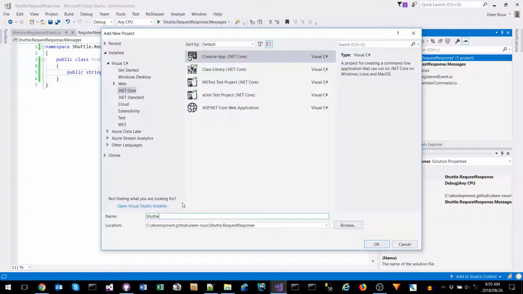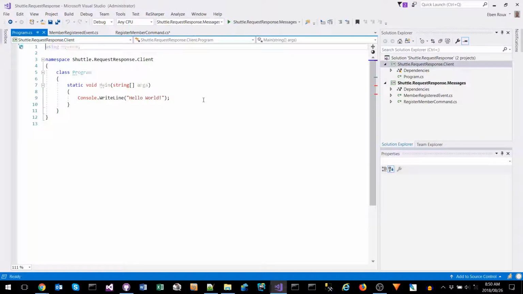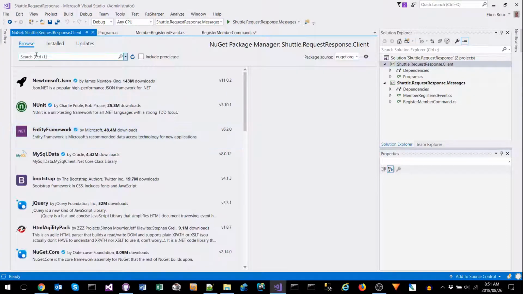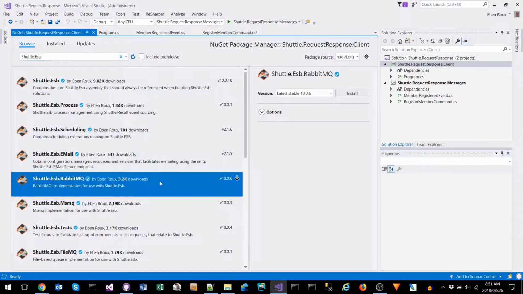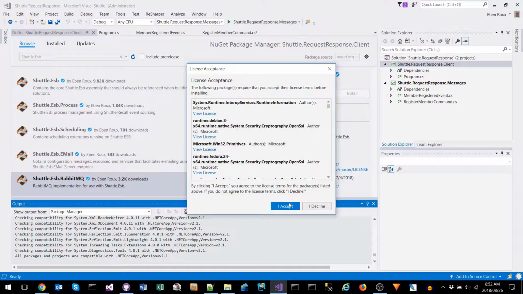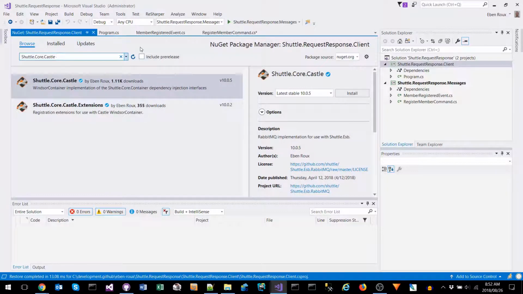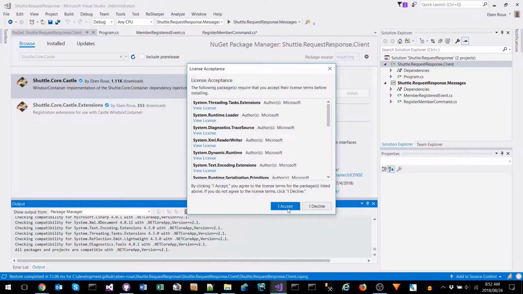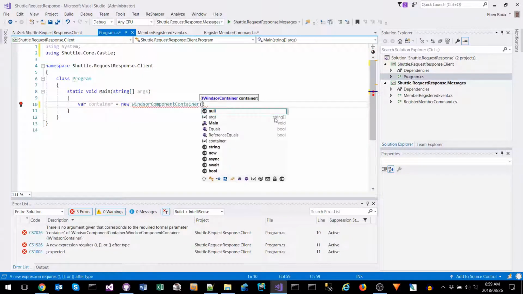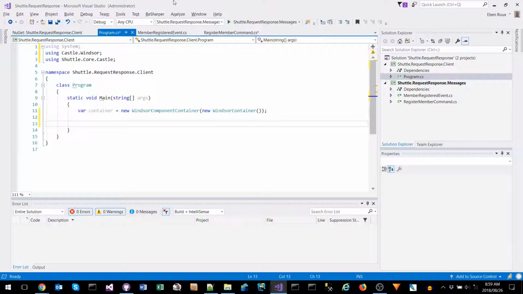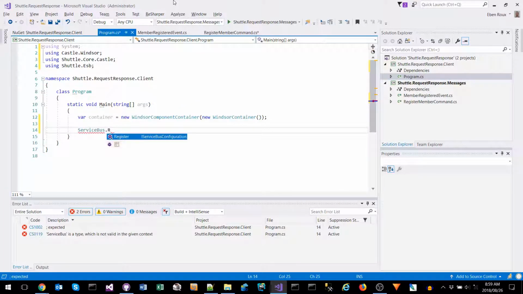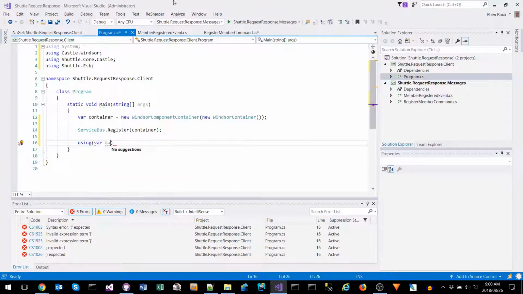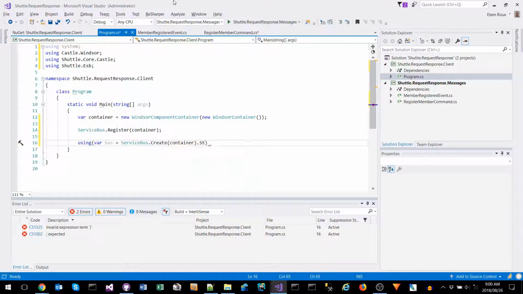Next, we create a new console application as our client application, and we'll add the relevant NuGet packages. We will be using RabbitMQ instead of MSMQ, and then we'll be using Castle WindsorContainer for our dependency injection. First, we will create our container. We will then register the service bus components into that container, and then use that container to create a service bus instance and start it up.